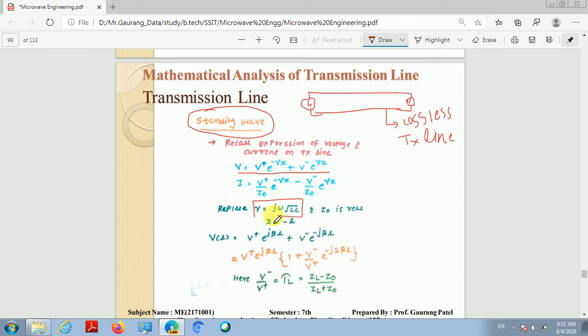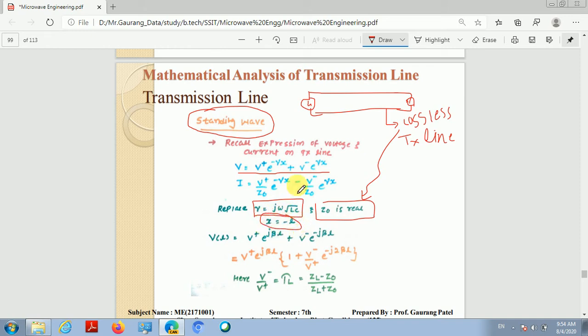Now replace this gamma by j omega root LC, which is nothing but the propagation constant gamma on the lossless transmission line, and assume Z0 is real, as we know the characteristic impedance is real for a lossless transmission line. And replace x equals minus L. Why are we taking x equals minus L?